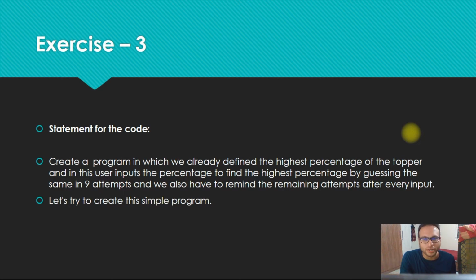If a number is greater than the defined number, we have to print that the number is greater. If we put a number which is less than the number we have defined, we get a message that the number is lesser than the defined number. And if you put the right number, you get the output, you have guessed the right number. You have only 9 attempts, and after each attempt you're told how many attempts are left. So this is the complete program you have to create. Now let's create the simple program.